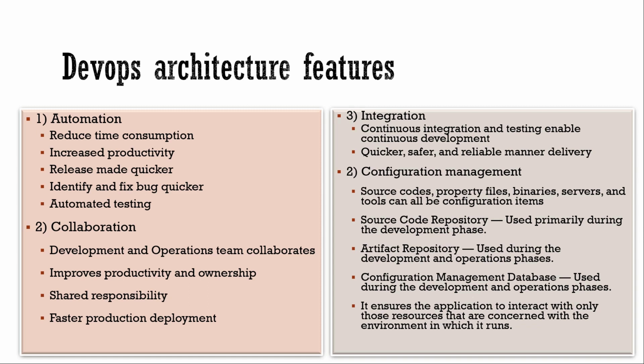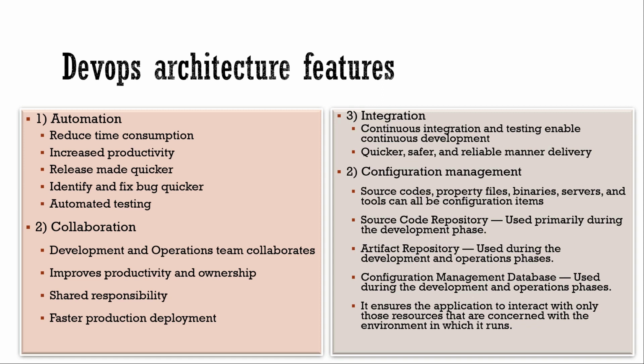This is also the artifact which we are storing in the code repository, for the development and operation phases. Configuration management database is used during the development and operation phases. So this is what update scripts we need to provide during the deployment, and what delete scripts we need to provide during the production deployment. So everything is managed in the configuration management.